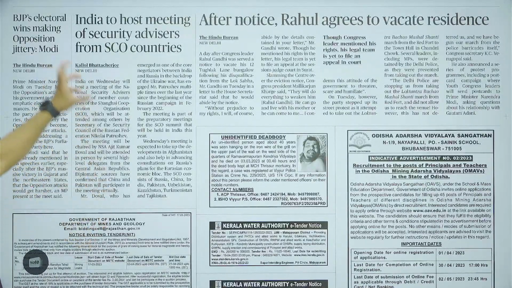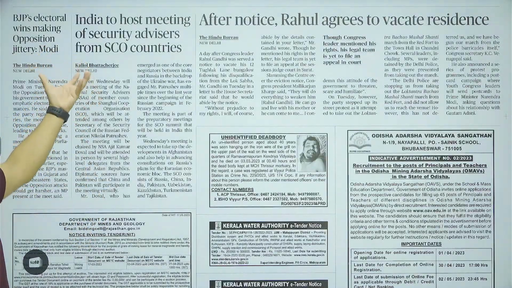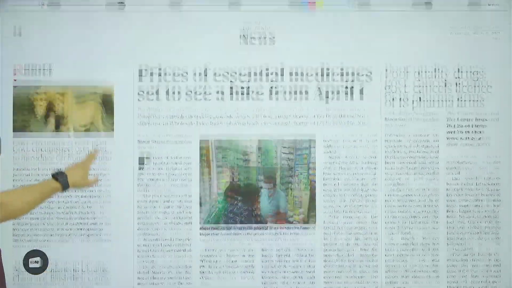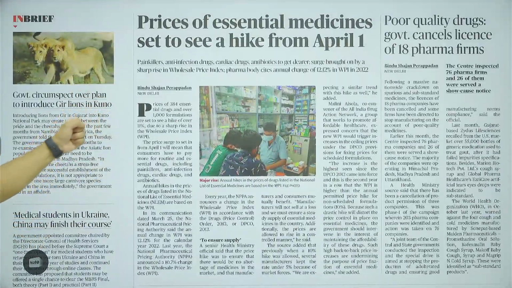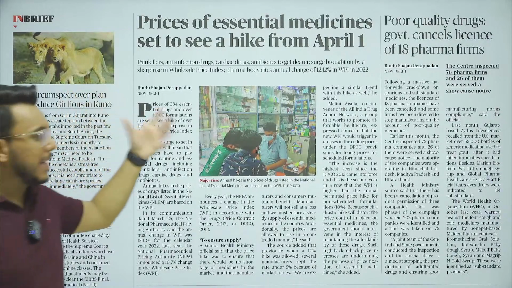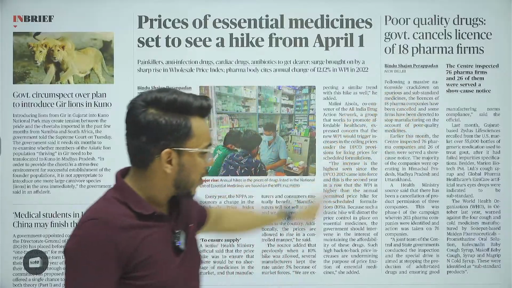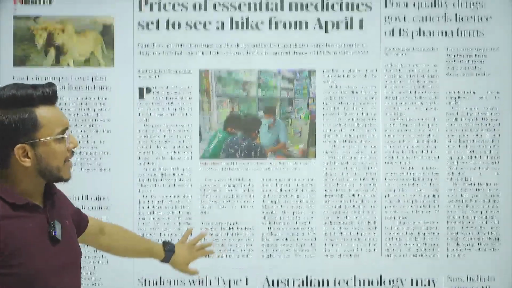SCO, India's SCO meeting is being discussed here. So this year India is the chair at SCO. We'll see that. Then prices of essential medicines set to see a hike. So NLEM we will see. Poor quality drugs, government cancels license. No need to go and no need to track. But just understand this particular thing.